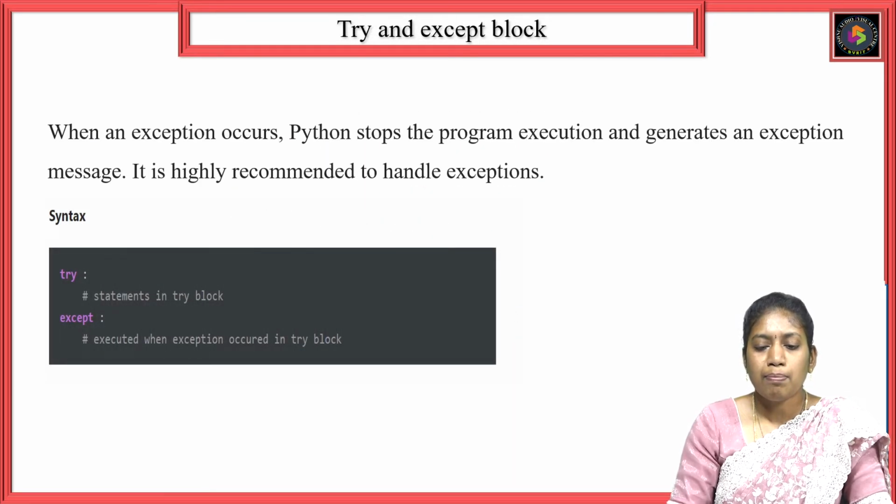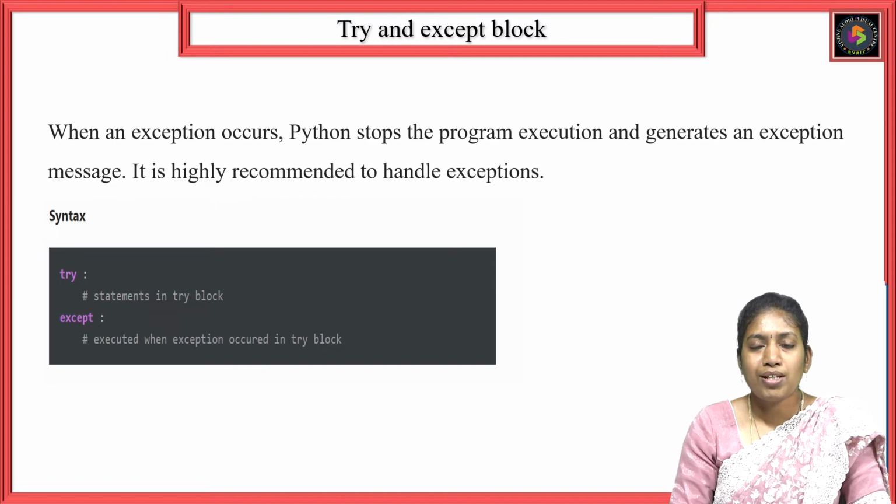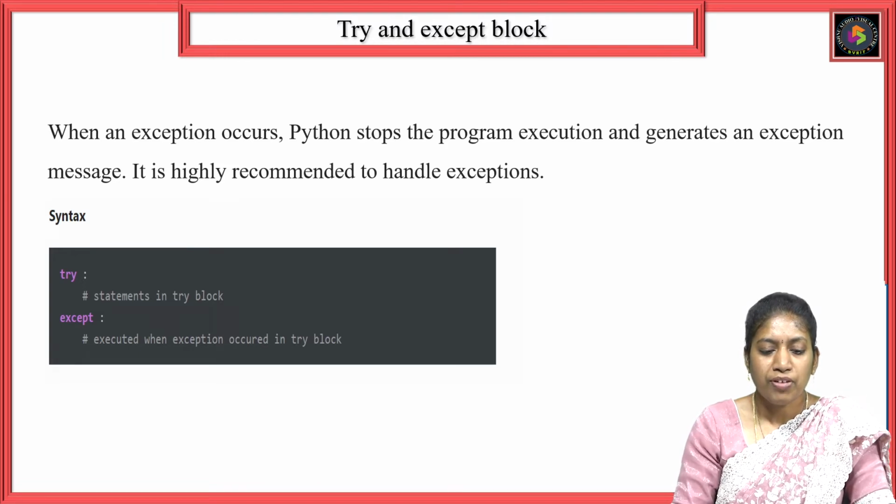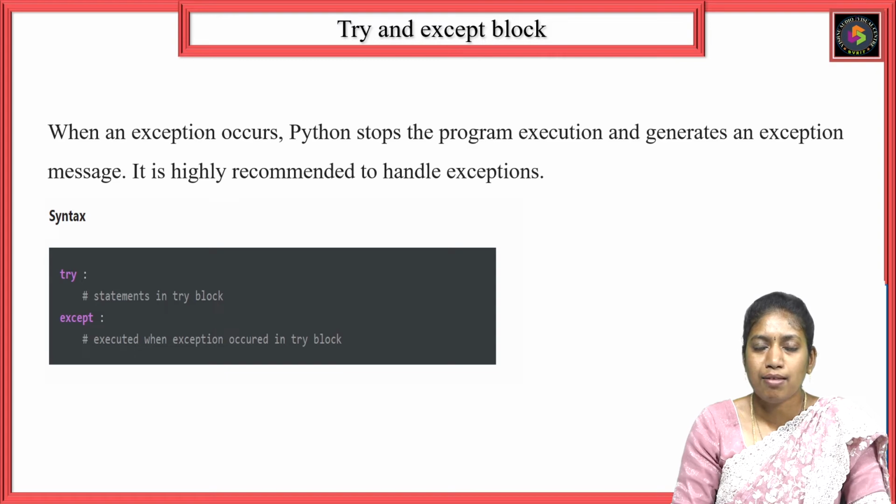See here the example for the try and except block. What is the try and what is the except block? How to write the try block and how to write the except block. See, whenever an exception occurs, generally Python stops the program execution and generates an exception message. It is highly recommended to handle these exceptions.